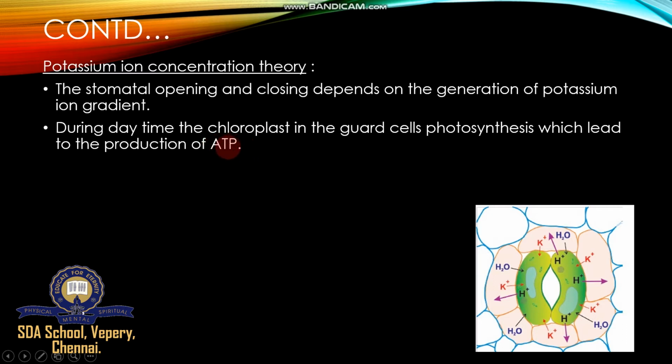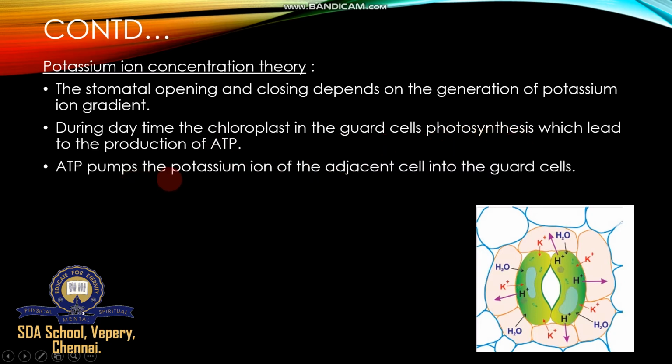So this mechanism requires phosphate. Whenever the guard cell opens, during photosynthesis, transpiration or respiration, it requires energy, and this energy is provided with the help of photosynthesis. Okay, ATP pumps the potassium ions of the adjacent cells into the guard cell.